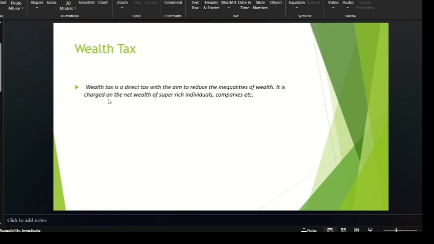And another one is wealth tax. Wealth tax is a direct tax aimed at reducing inequalities of wealth, and it is charged on net wealth. Let's take a family having a wealth of some amount, say 30 crores. They pay taxes on the wealth they have. So if they have 30 to 40 crores, some percentage of that amount should be paid as tax to the government. It's called wealth tax.